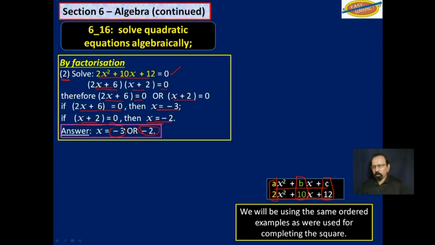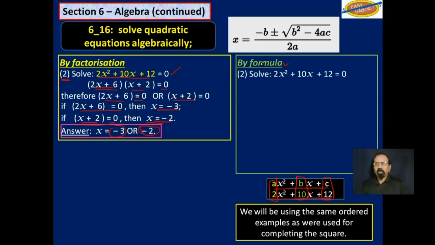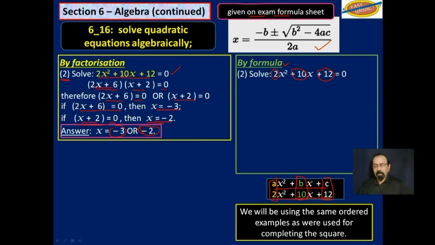Either one will work. Now by formula, this is the formula. By now we are familiar with that. It is given on the exam formula sheet. You know that this 2 here is a, this plus 10 is b, this plus 12 is c. So all we have to do is substitute in that formula.